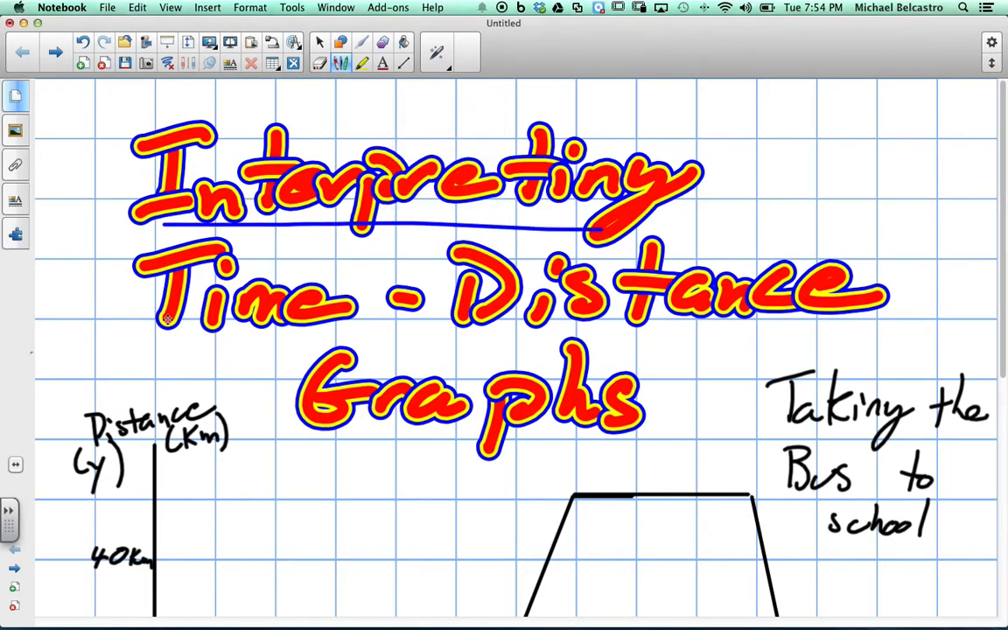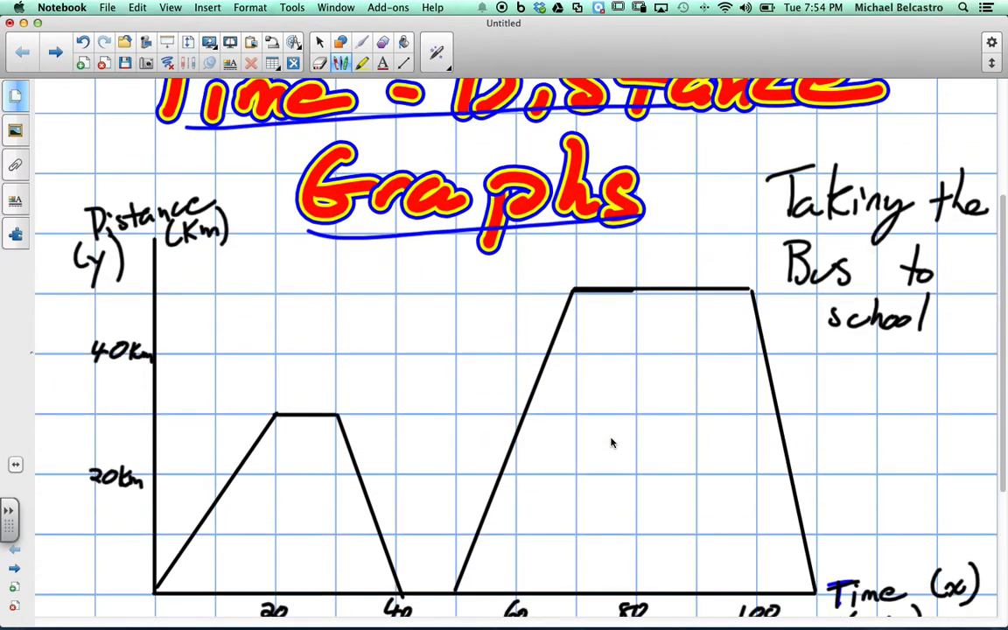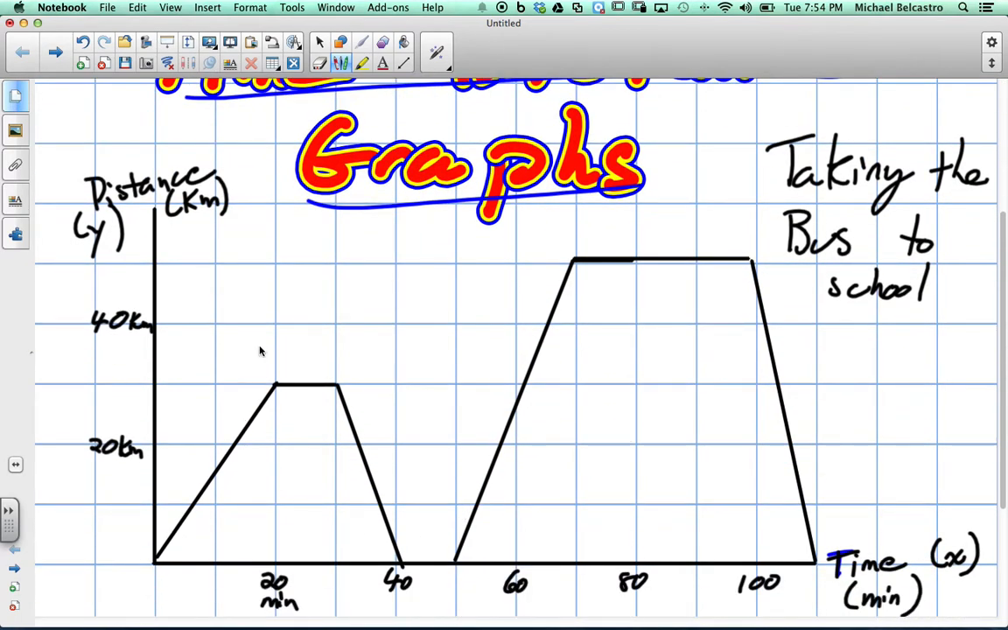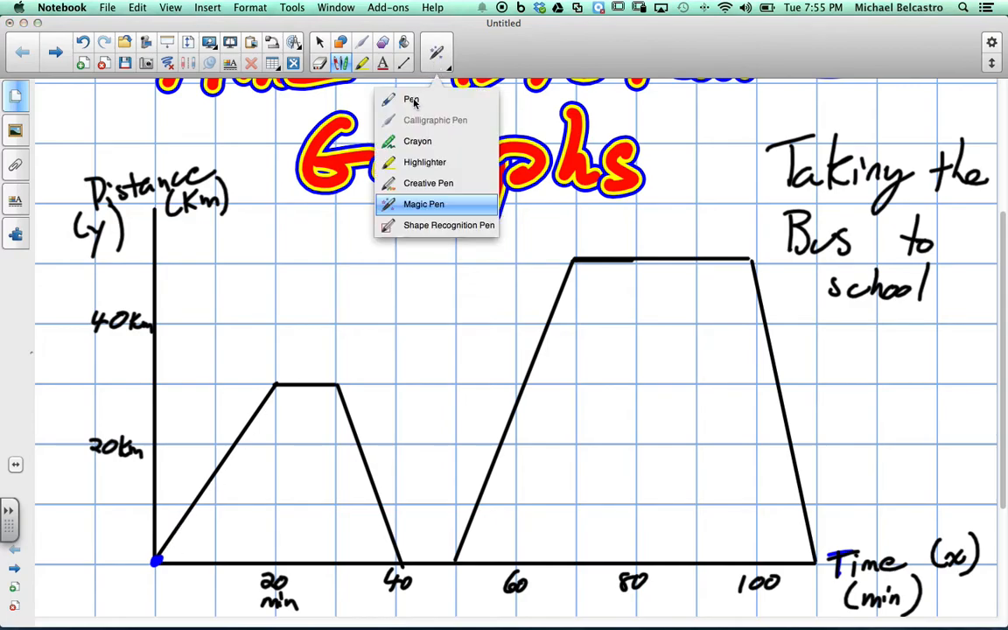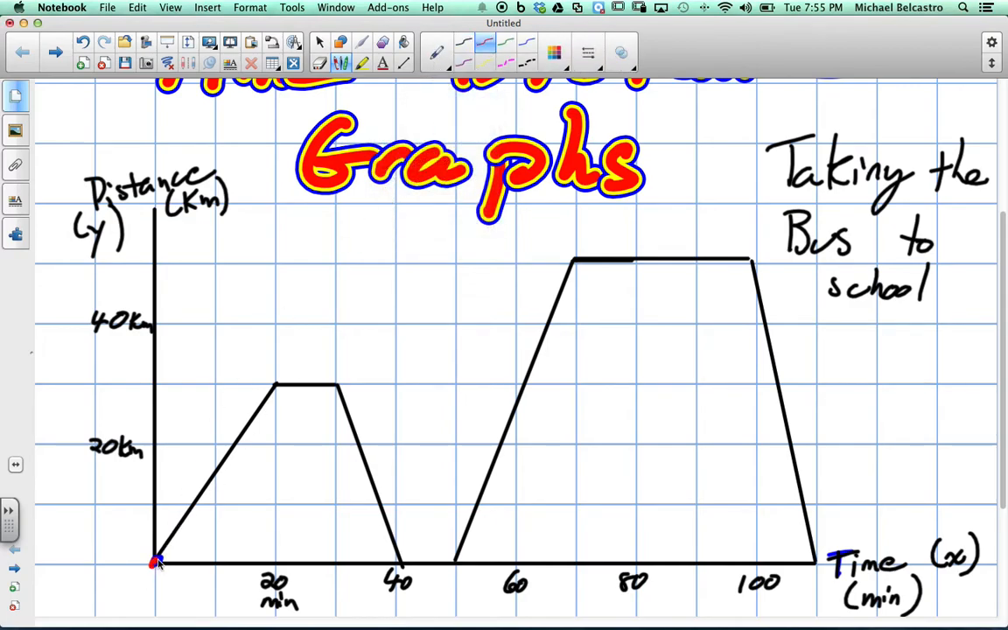Okay, so we're going to work on interpreting a time-distance graph. And we have one here, and we're going to make up a story to go along with it. We'll talk about what each of these lines means, and we're going to try to build a story to go with this. So we're going to say that the general idea of this is taking the bus to school. Okay, so let's assume that it's a student, and he's got to go to school, and he starts at home.